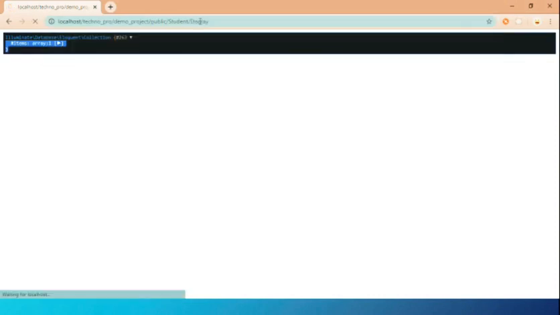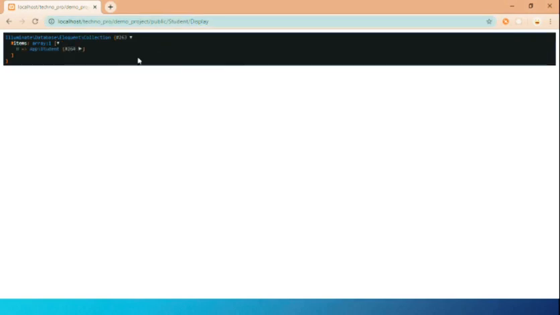Insert. Okay, you can see this, it will redirect me to student/display. So this is all about redirect routing.